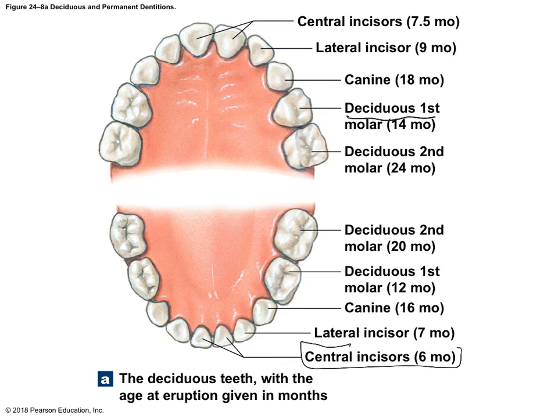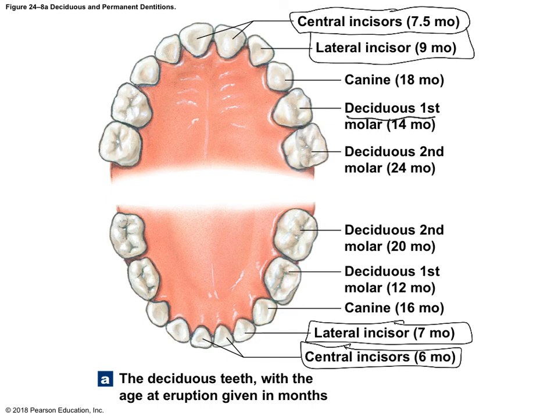So first of all, the bottom central incisors come in around 6 months, and then the lateral incisors at 7 months, and then the central incisors on the top come in at 7.5, and then the lateral incisors on the top come in at 9 months. So they're going to come in first, and after that then we see the canines start to come in, and then we see the molars come in after that. And then these teeth that we saw when we were looking at the adult teeth, they're going to fall out because the adult teeth start to push them out.